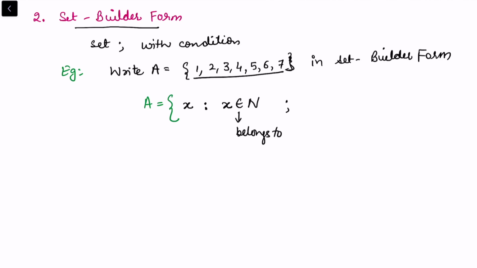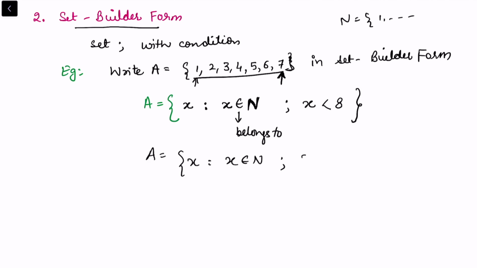It is a natural number, so the least possibility for x is already 1. We can see the natural numbers start from 1, 2 onwards only. But the upper bound on x is mentioned. Upper bound means I already have a final number in the set. So I can say x is strictly less than 8, or I could have also written this set as x such that x belongs to N and x is less than or equal to 7.